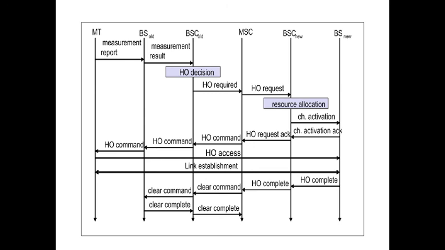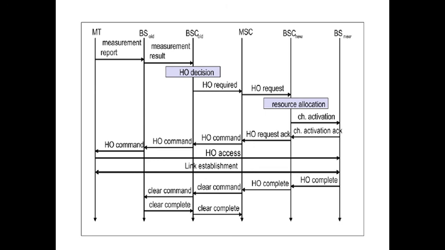Every time, an acknowledgement has to be received that the mobile station has moved to another radio cell. Now I am the old BSC, you are the new BSC. Every time, a request has to be generated, acknowledgements have to be received, commands have to be received, margins have to be fixed.